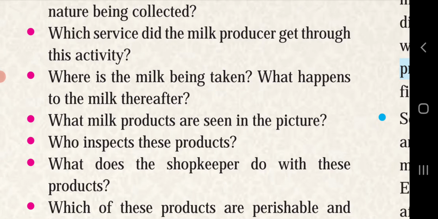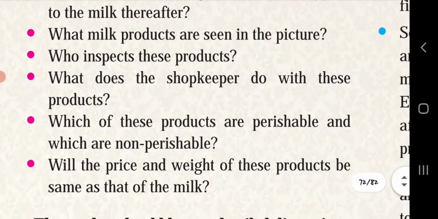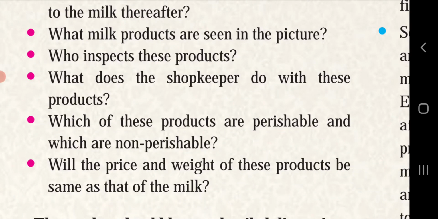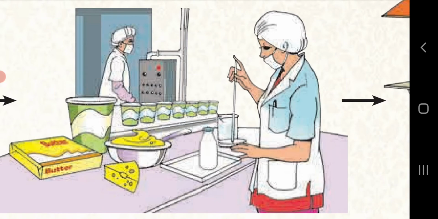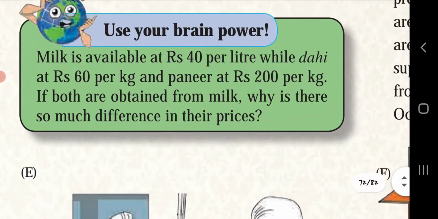Where is the milk being taken? The milk is taken to the processing unit. And what happens to the milk thereafter? Milk will get processed in the processing unit. What milk products are seen in the picture? In the picture you will get the answer that here we can see butter, ghee, cheese, paneer, shrikhand, milk powder, etc. These all are the milk products which are seen in this picture.